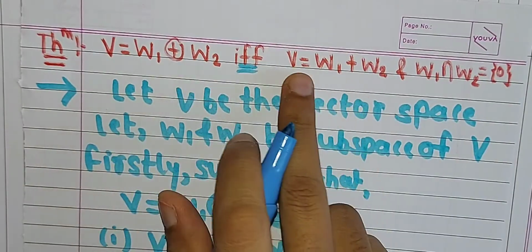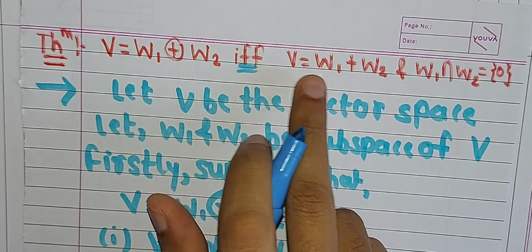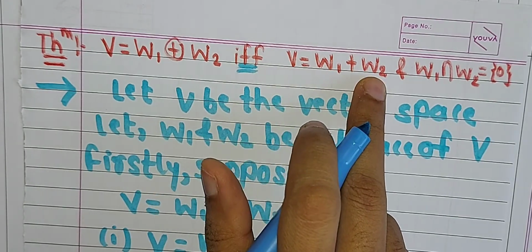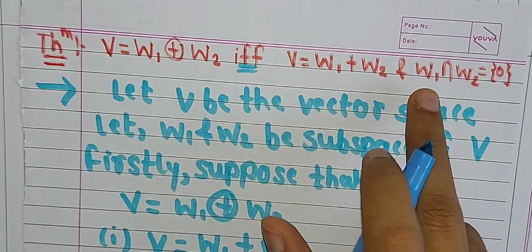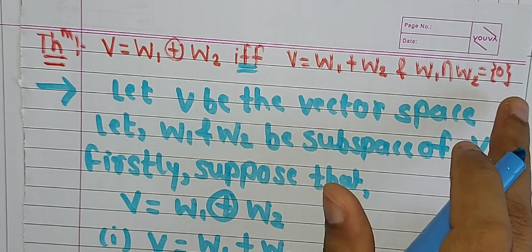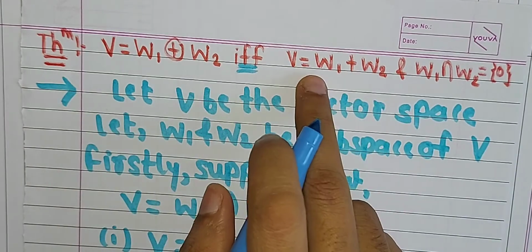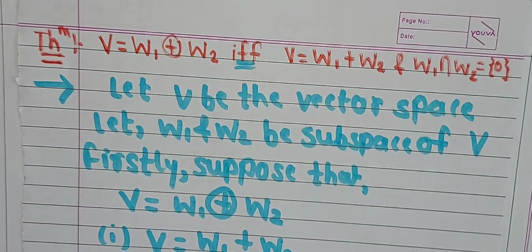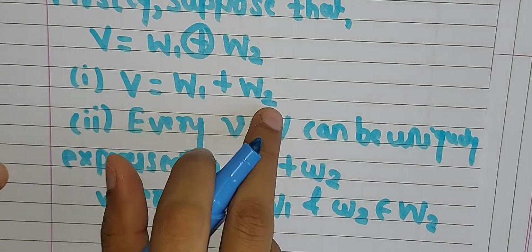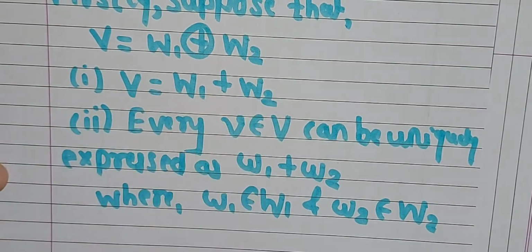Now we only have to prove the first condition, that V is equal to W1 plus W2, and then we will prove the second condition, that W1 intersection W2 is equal to the singleton set {0}. From this definition the first part is already done, because W1 direct sum W2 contains this first part, that is V is equal to W1 plus W2.